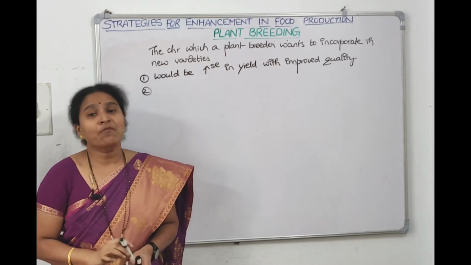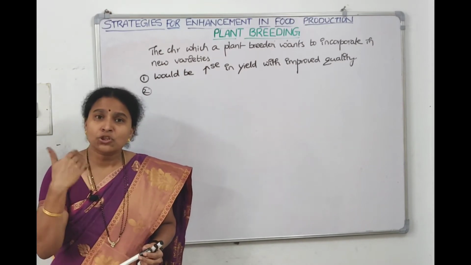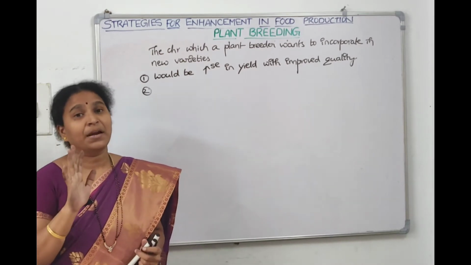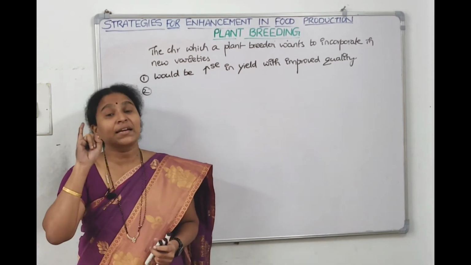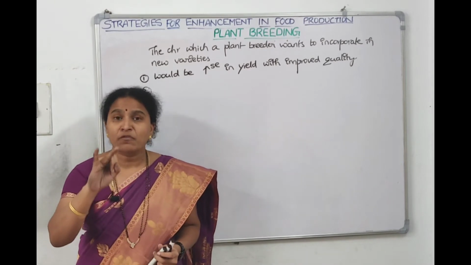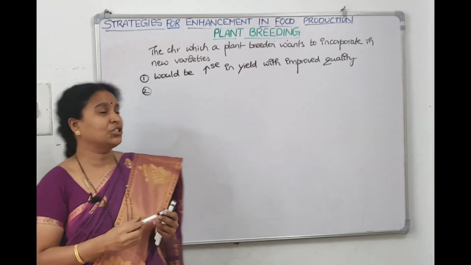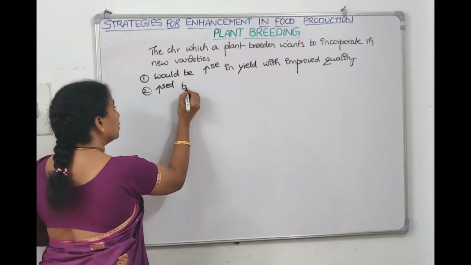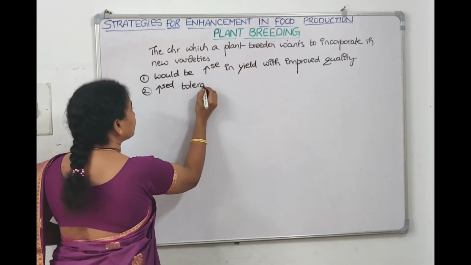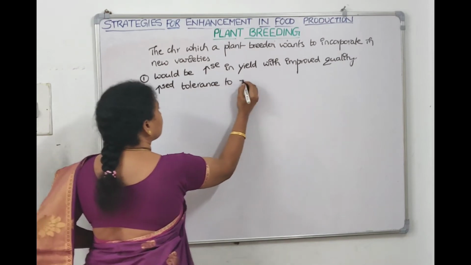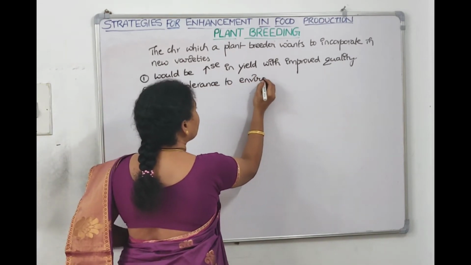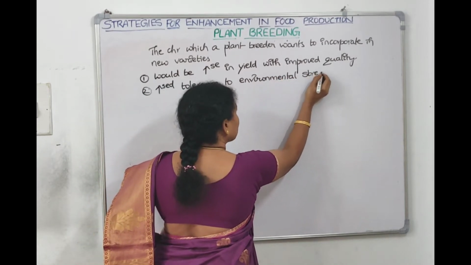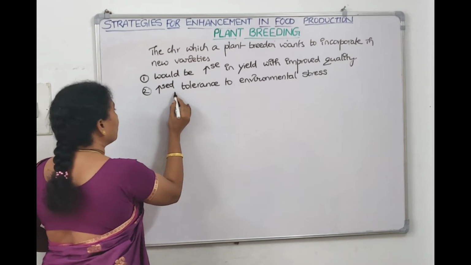Next one, they can introduce tolerance to environmental stress. Means the plants which are produced through plant breeding will be tolerant to salinity, will be tolerant to extreme temperature, will be tolerant to dry drought conditions. So we can increase tolerance in the plants towards environmental stress.